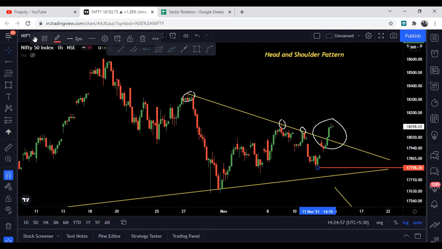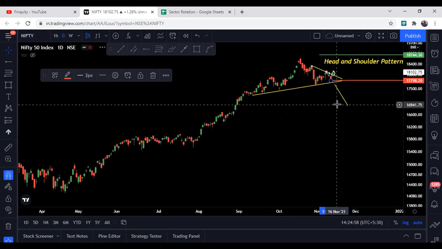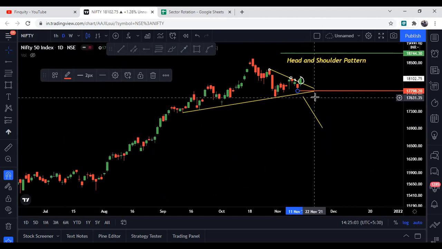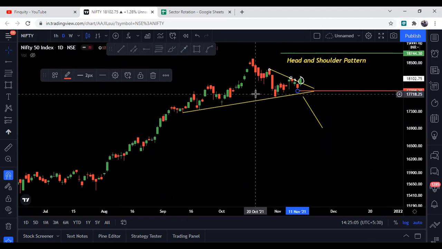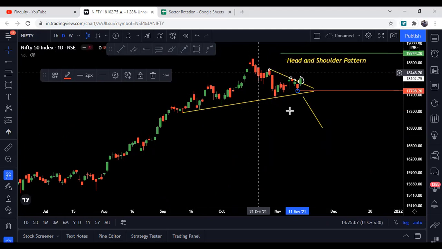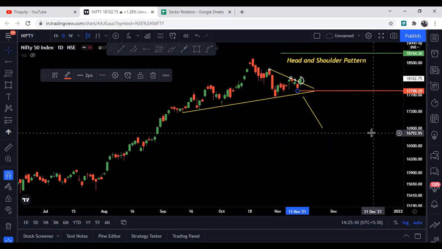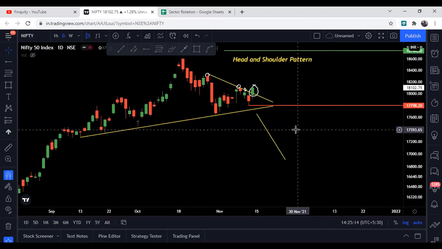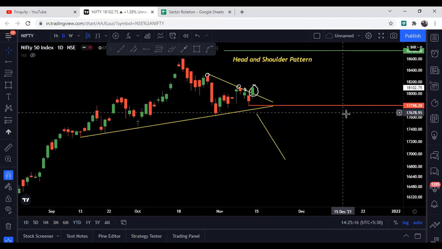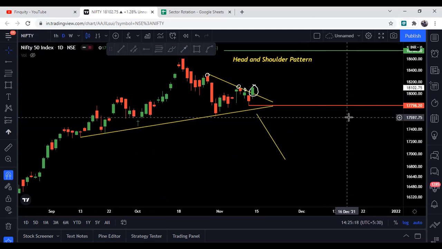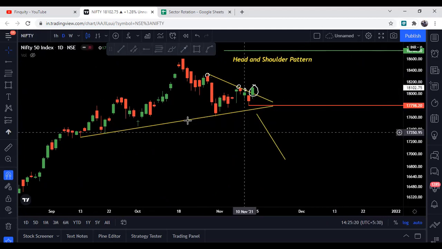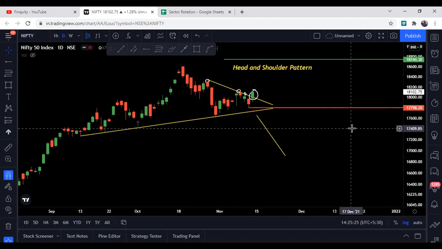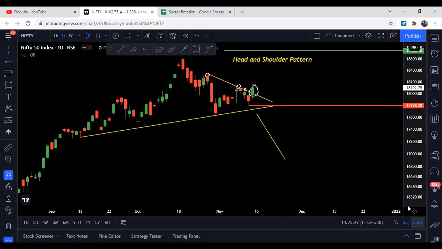And just a cautious note: if Nifty closes below 17,750, then possibly this head and shoulder pattern will get completed, and we might see some downward movement as well. So play safe and keep tight stop losses. Don't trade without a stop loss, and the stop loss in this case is 17,800 for the short term, if one is expecting to play the short-term buy side on Nifty. So this is about Nifty.